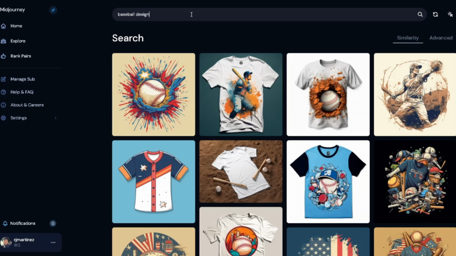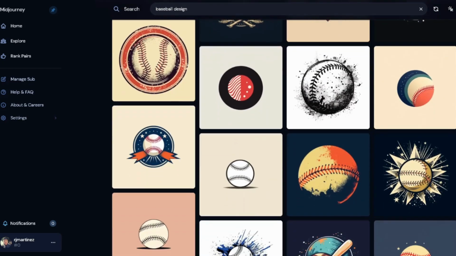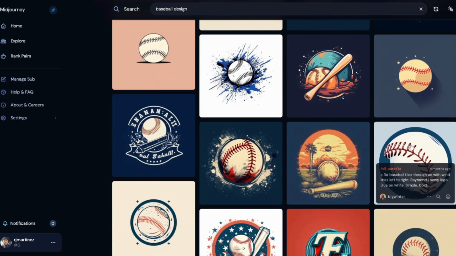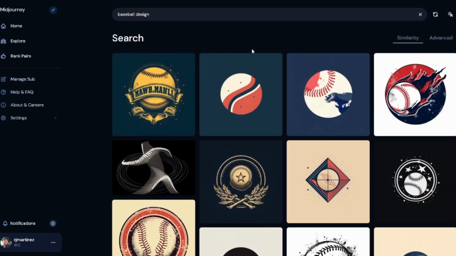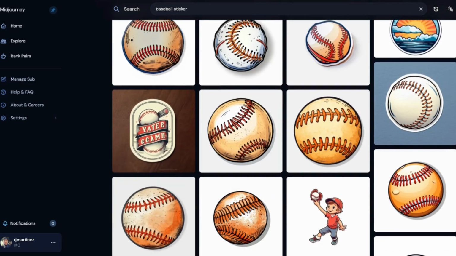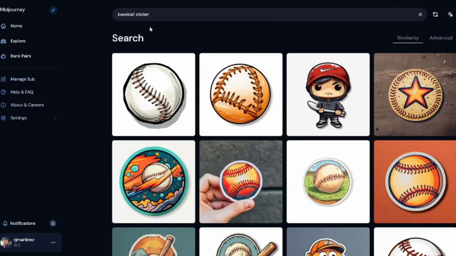So let's see design. Let's mix around the keywords up here, just coming up with different ones. That's a cool one. Yeah, you see what they did, just making a design. Oh, this one's cool. I'm not sure what the heck's going on back there. This one's cool. So t-shirt. Let's try sticker. There's just some cool designs. They're just using the baseball, showing the baseball. So baseball, football, basketball, anything you can think of with sports, it's a really good idea.